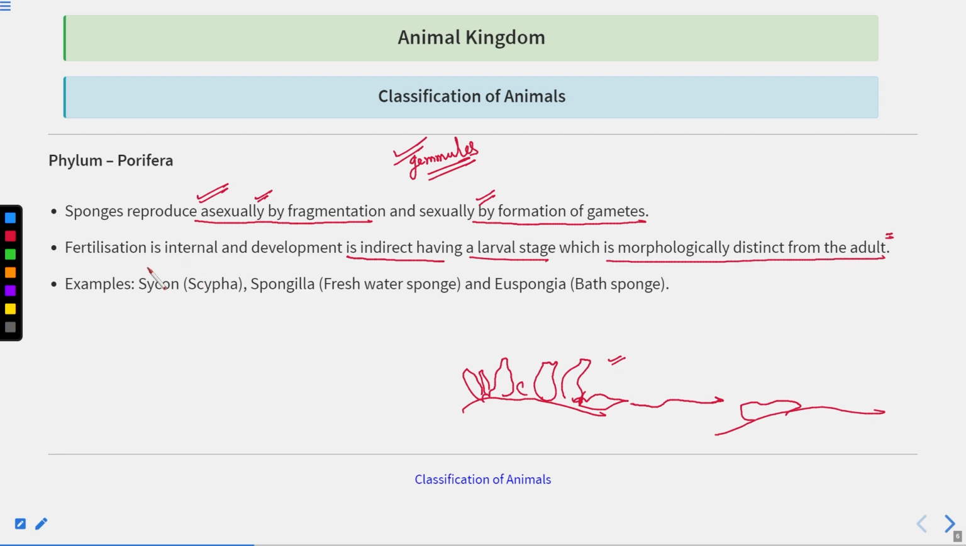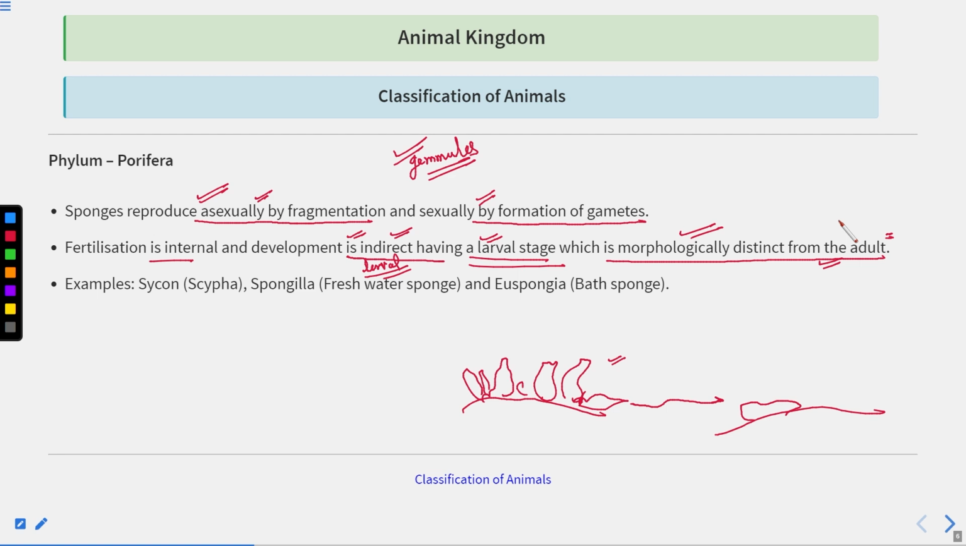So fertilization is internal, inside the body, and the development is indirect. Indirect means there is a formation of a larval stage. Formation of a larval stage is seen here. So indirect, having a larval stage which is morphologically distinct from the adult, right? They are quite different from the adult.